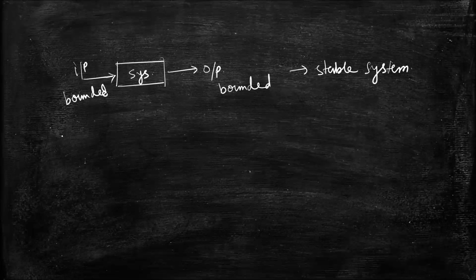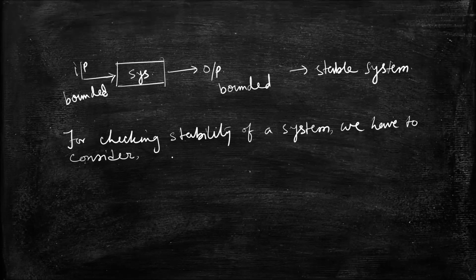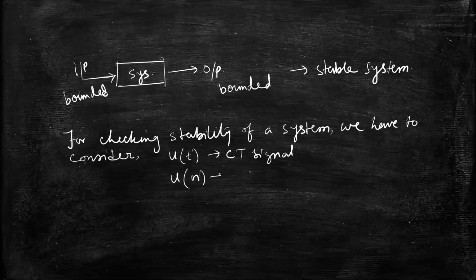So for checking stability of a system, we have to consider a unit step signal, that is u of t for a continuous time signal and u of n for a discrete time signal.